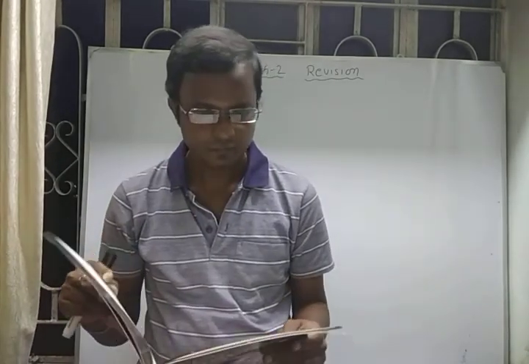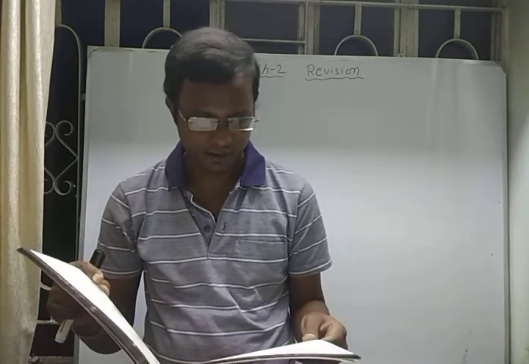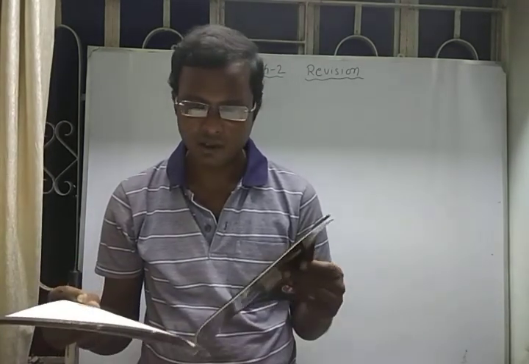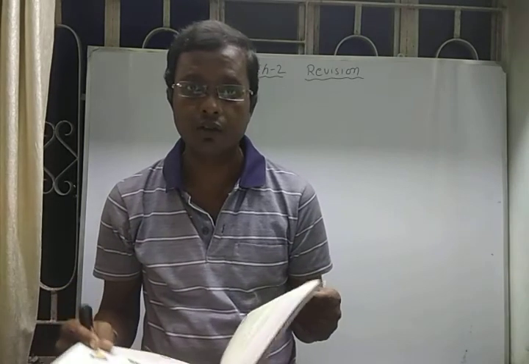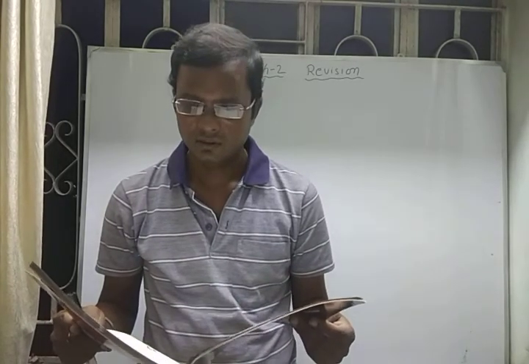And question number 2, the give reasons, explain the following terms, distinguish between the following pairs, short answer questions and long answer questions, you do in your classwork copy and send it to me for correction before 15th of August.